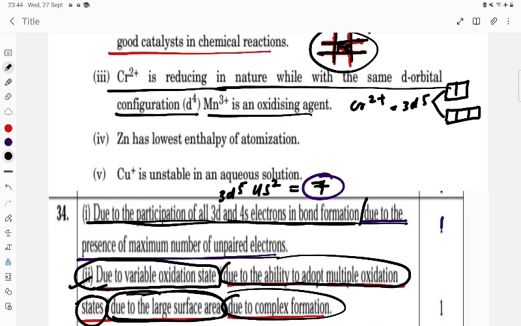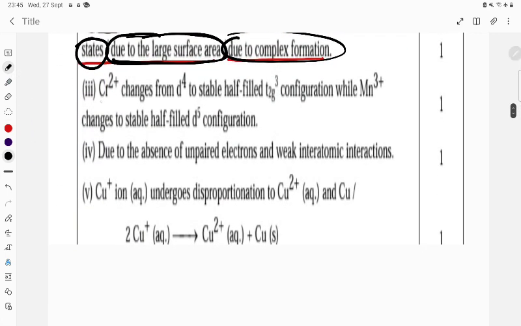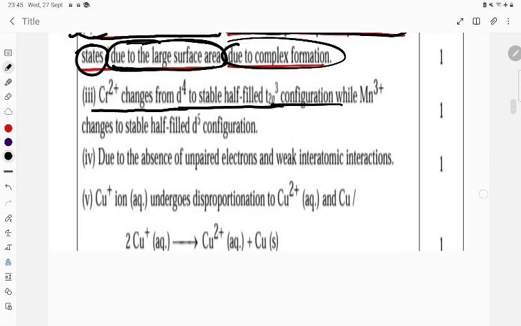Because if it loses an electron, it will acquire a stable configuration. Cr2+ changes from d4 to the stable half-filled t2g configuration.